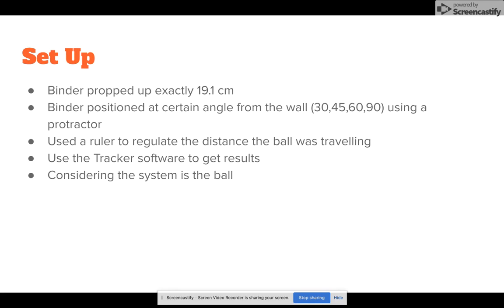For the experiment, we propped up a binder at exactly 7.5 inches or 19.1 centimeters, and we made sure to position it at the exact angle we wanted, which was 30, 45, 60, and 90 degrees, using a protractor. We also used a ruler to make sure that the distance the ball traveled was the same every single time to keep our data consistent. And we used tracker software to get our results after we recorded our video, and we considered the system to be the ball.